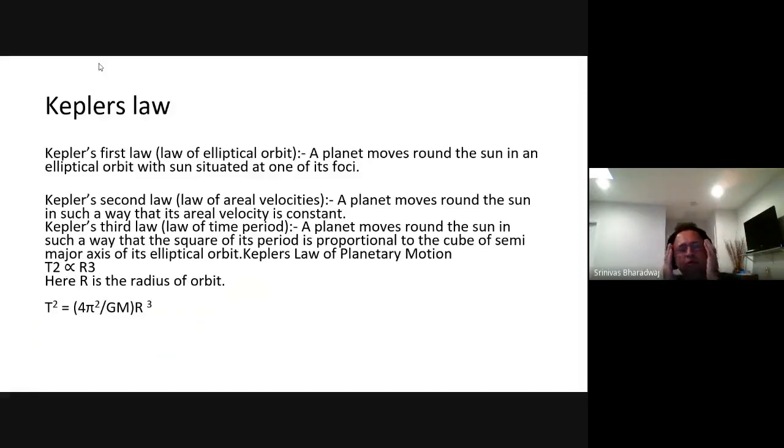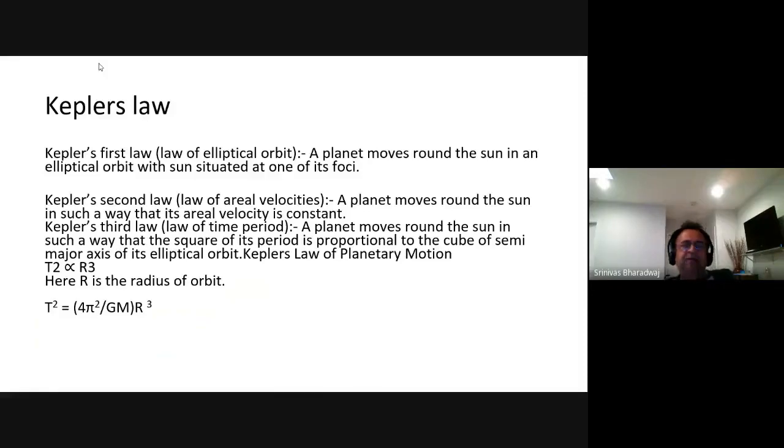Galileo is most famous for his heliocentric theory. The person who took Galileo's heliocentric theory and went on to describe the three laws was Kepler. He did not discover gravity, but he explained the motion of planets. But before Kepler, there was Tycho Brahe.